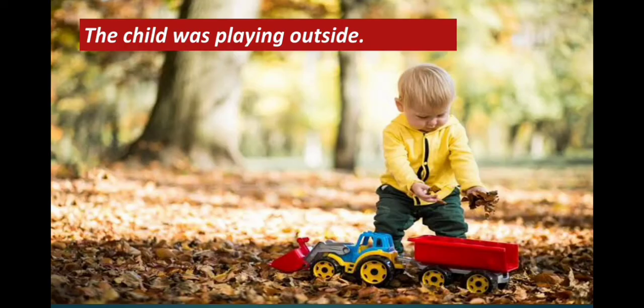Now let's see one more example. The child was playing outside. Now can you tell me what is the adverb of place here? So first we need to look at the verb. Playing is the main verb and describing the verb playing is the word outside. So if I ask you where was the child playing, the answer will be outside. So outside is an adverb of place.